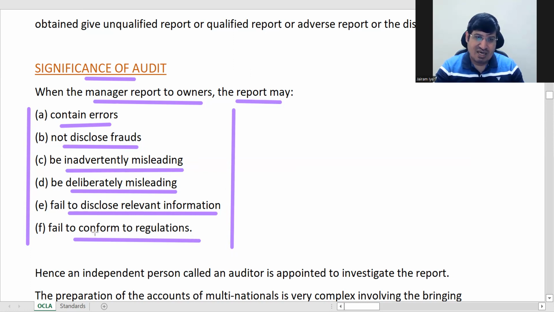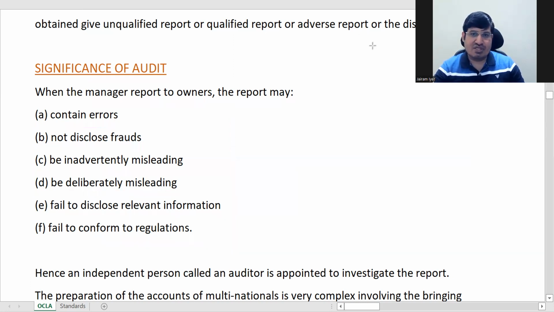They will not understand where the mistakes are, what he has hidden, what is showing nothing. When an independent professional who is an expert in that field checks this and then reports to the owners, they will really be able to make sense out of the report. So this is the significance of audit.